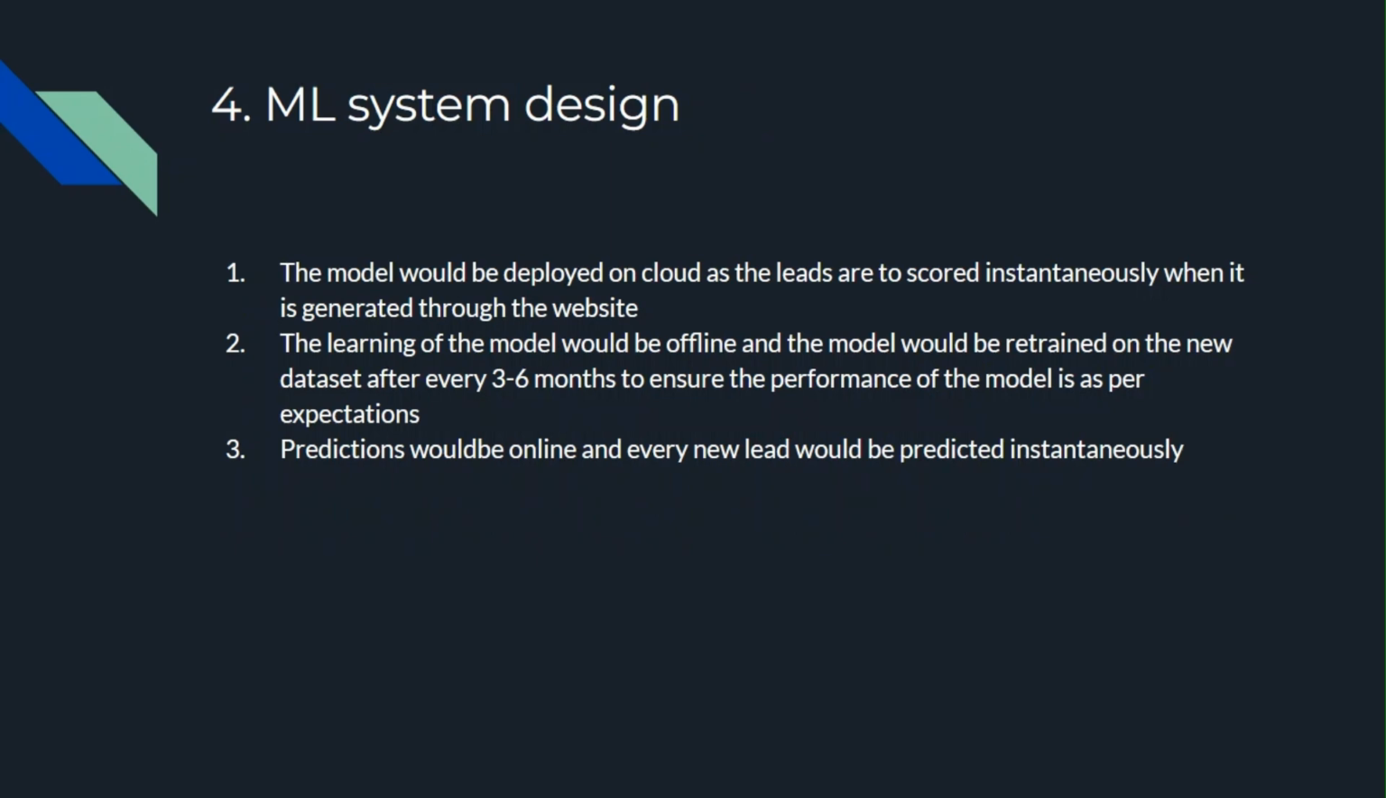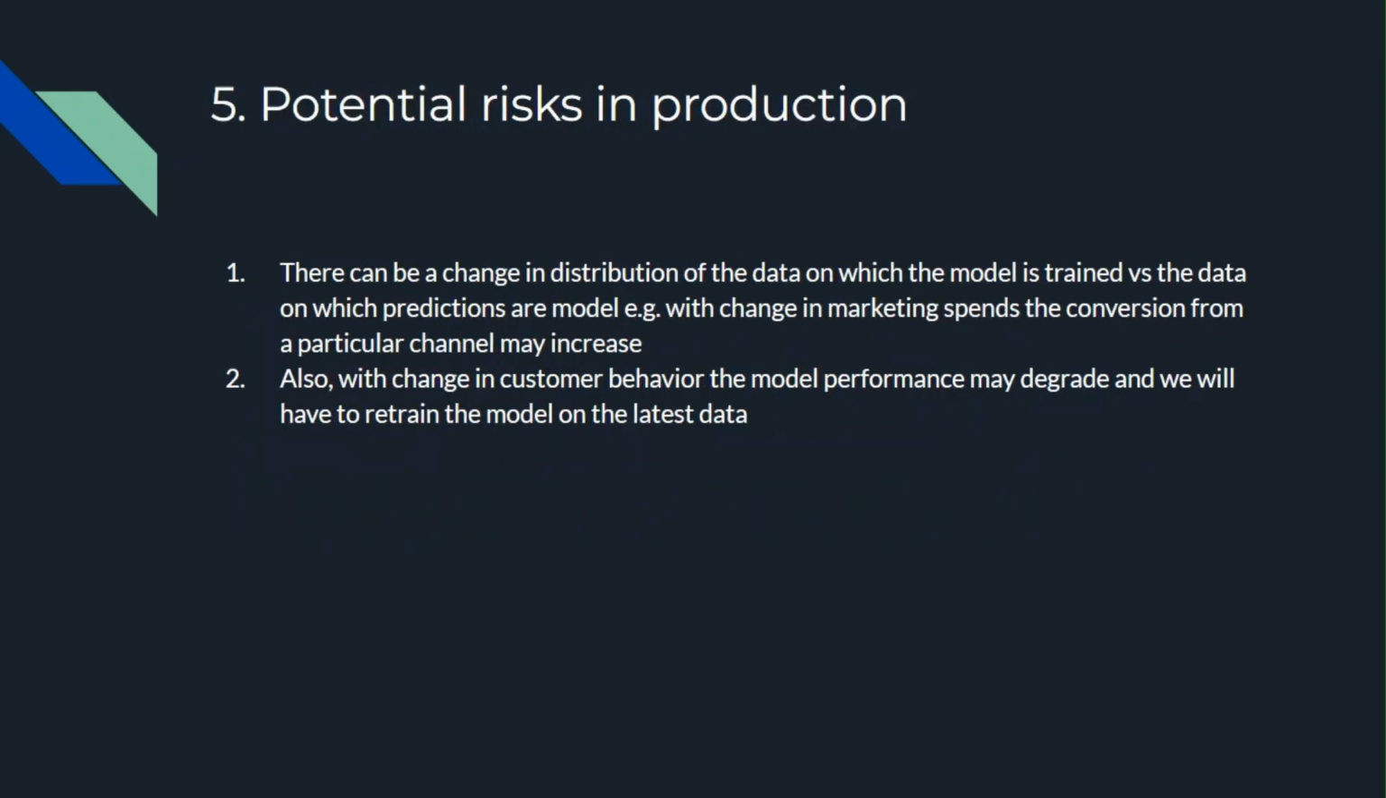The ML system design in this case would be a mix of cloud and offline. The model would be on cloud, because the leads need to be scored instantaneously when they are generated through the website, and then the model would be trained every 3 to 6 months offline, to ensure that the performance of the model is as per expectation. Predictions would be online, and every new lead would be predicted instantaneously.